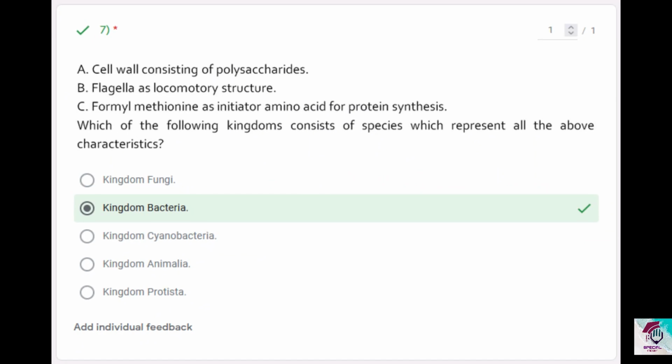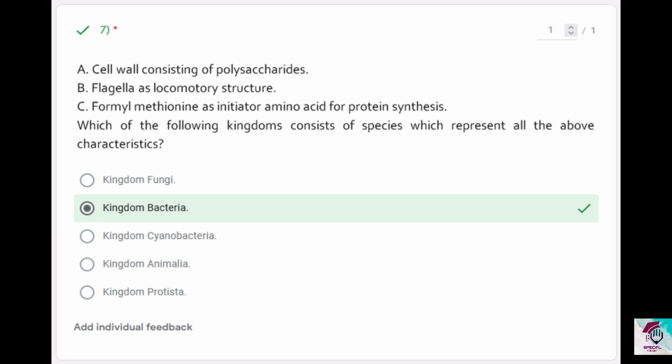Question number 7. Which of the following kingdoms consists of species which represent all the above characteristics? Here, we are going to use the method of elimination. See option C, formyl methionine as initiator amino acid for protein synthesis. Formyl methionine is found only in domain bacteria. So you can remove kingdom fungi, kingdom animalia, kingdom protista. You have only kingdom bacteria and kingdom cyanobacteria left. Between these two, both of them have formyl methionine as the initiator amino acid.